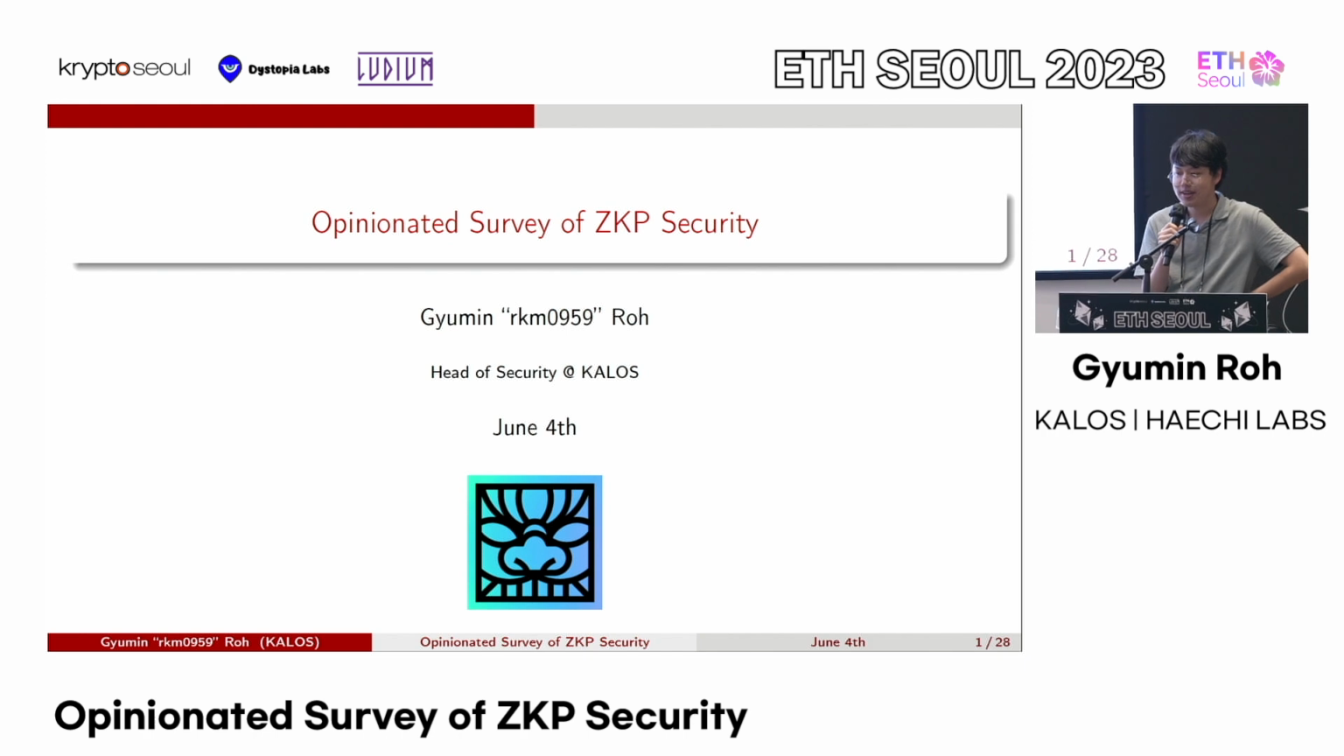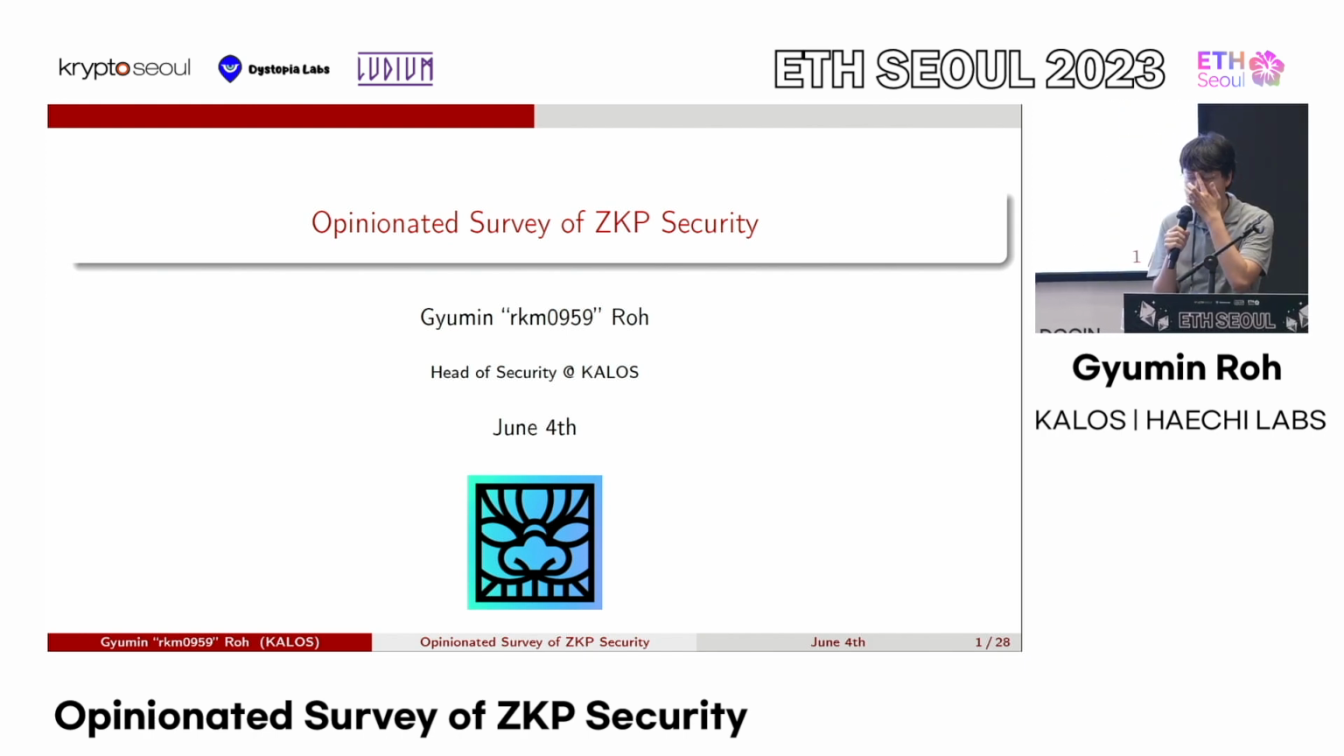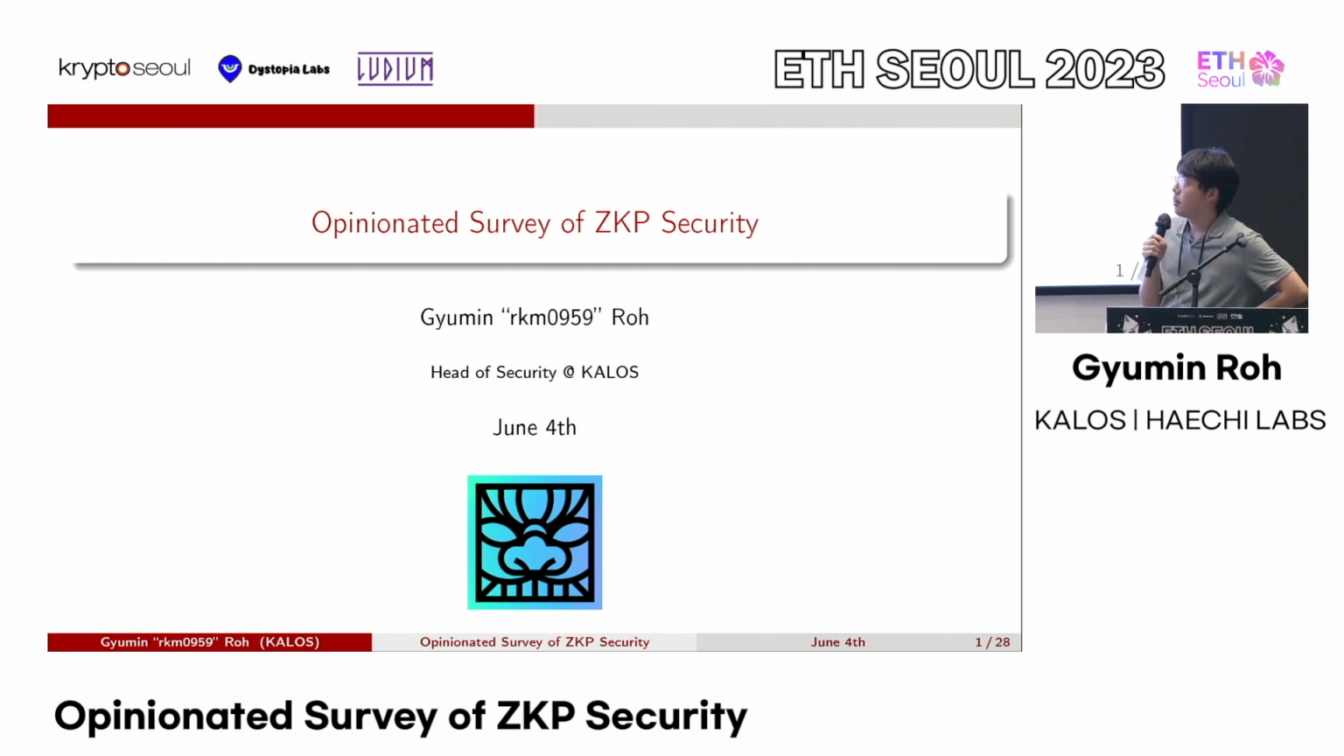The talk today will be about ZKP security. I'm Gyumin Roh. My nickname is RKM0959. I'm currently head of security, head of security researcher manager at an audit firm called KALOS.